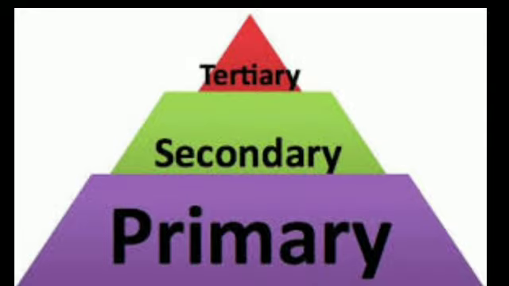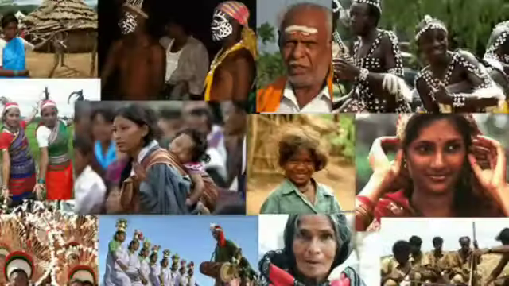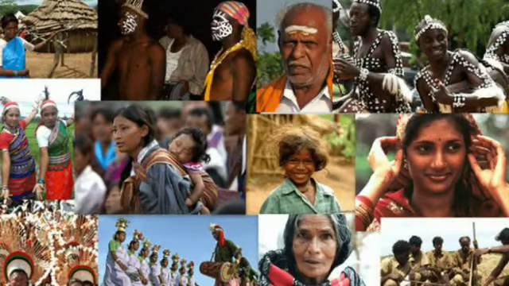Understood, children? Now see this pyramid, everyone. Can you see the pyramid which is appearing on your mobile screen? This pyramid gives an idea about development. First, children, it is tribes. In that pyramid the first one is tribe. Here, children, the population is very low.